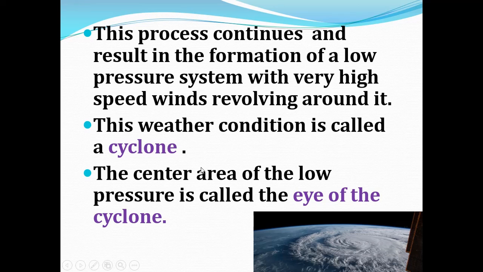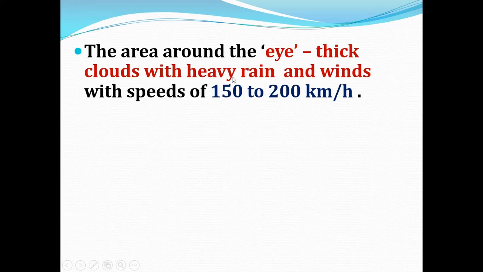The center area of the low pressure is called the eye of the cyclone. As I have already told, the central area where the low pressure region occurs is called the eye of the cyclone. Now, the area around the eye of the cyclone has thick clouds with heavy rain and wind with a speed of 150 to 200 km per hour.